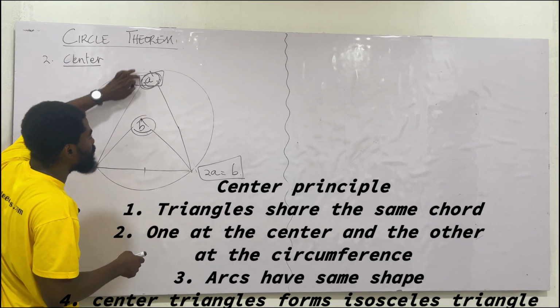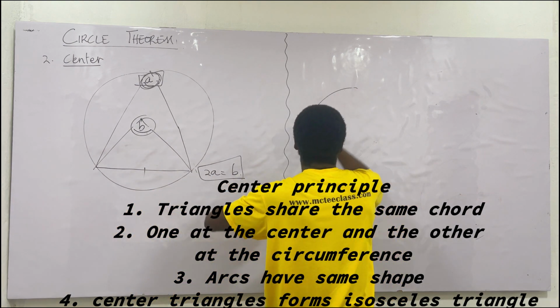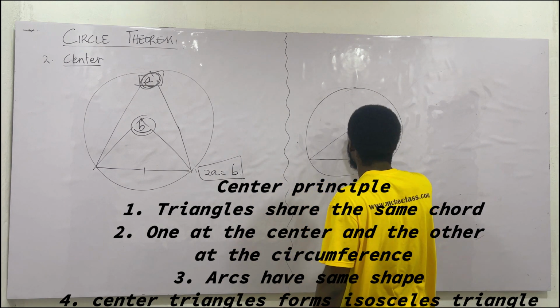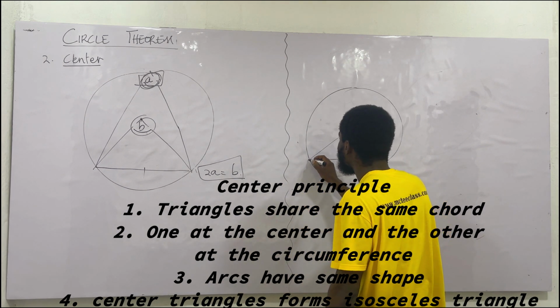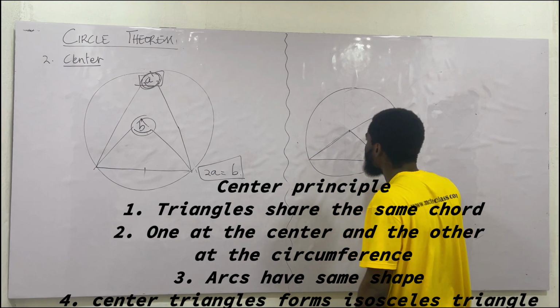So unless you multiply this by 2, you can't get this. Once again, this diagram doesn't matter. When I draw the diagram this way, one should get to know I have my chord, then I have my center. Then this is another triangle.